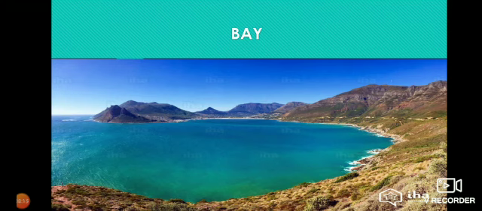What are the examples of bay? Yes, they are the Bay of Bengal and Back Bay in Mumbai. These are some of the examples of bay. Next, we move to lagoon.